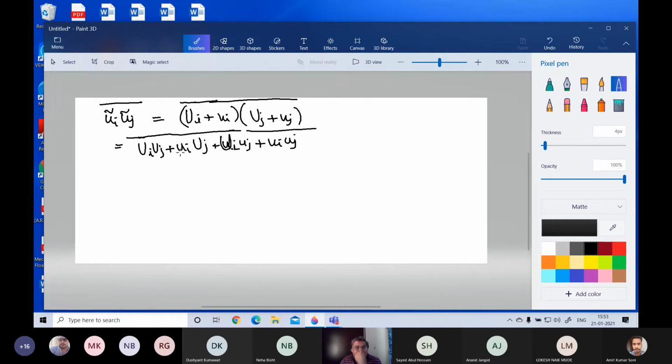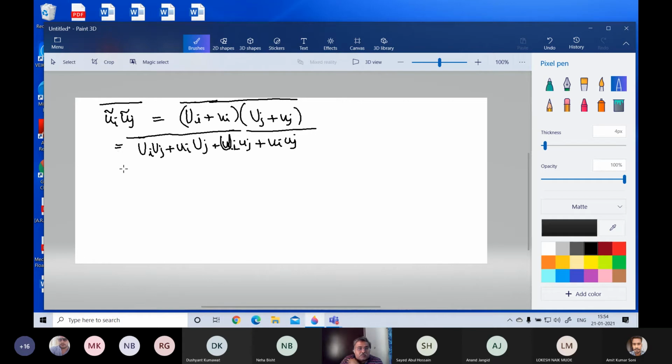I just multiplied the product, using the distributive property. So it becomes this into this plus this into this plus this into this plus this into this. So this whole thing comes like this.